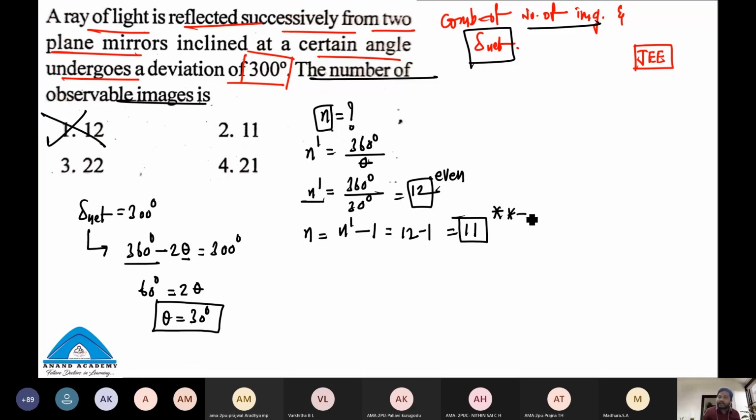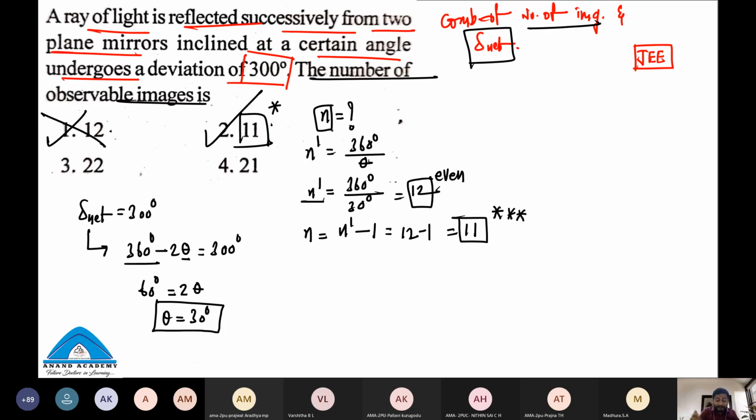I hope you are understanding, students. The 3 stars I have given for this. This is the final answer. In a hurry during the exam, 12 is also available as an option. You got 12 as n dash, and you will simply mark it and lose the mark.